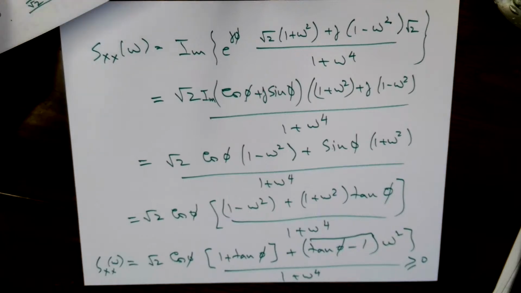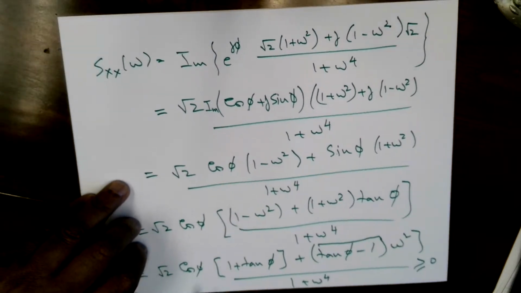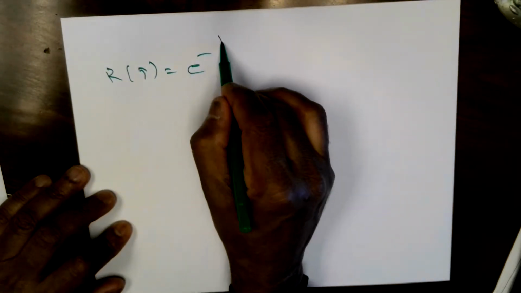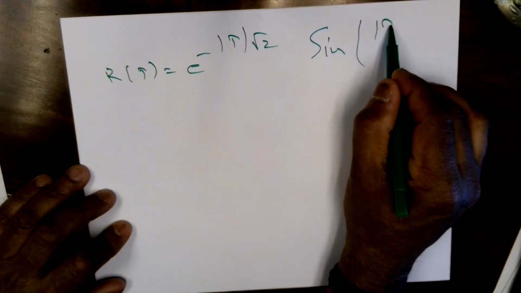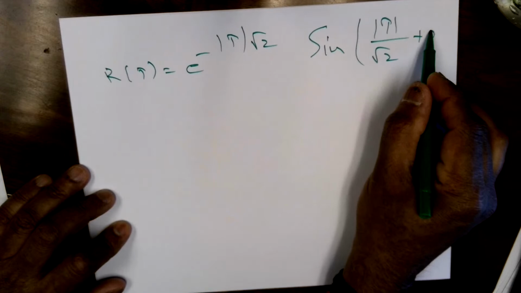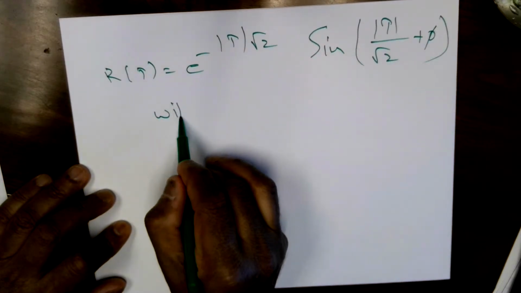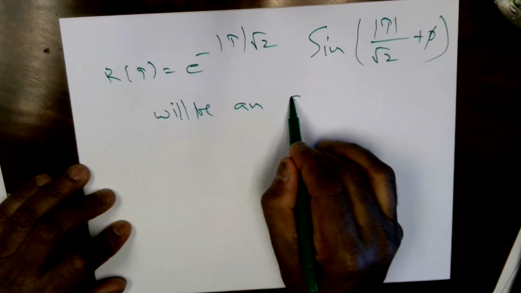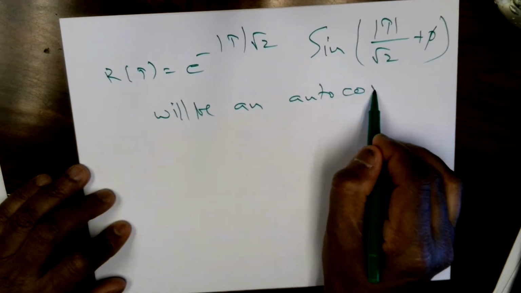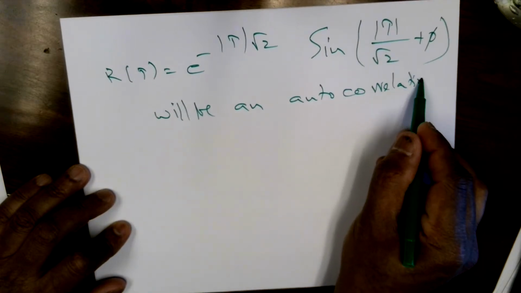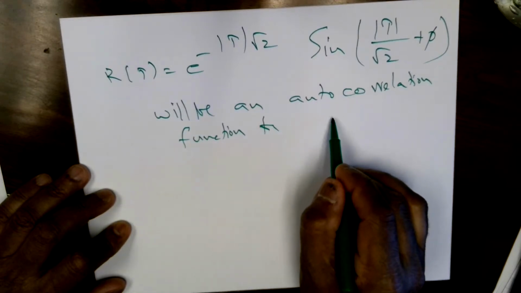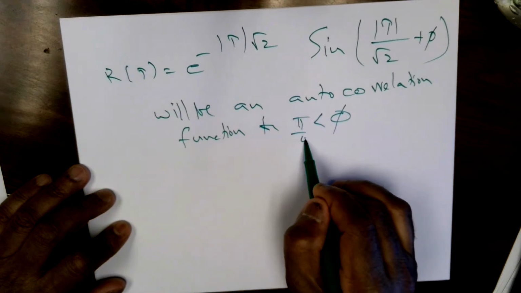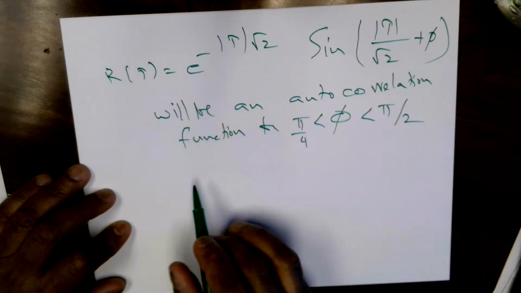So going back to the original problem, then this will be positive. So the r of tau, which is e raised to minus tau over square root of 2 times sine, this complicated function, will be an autocorrelation function for phi greater than pi by 4 and less than pi by 2.